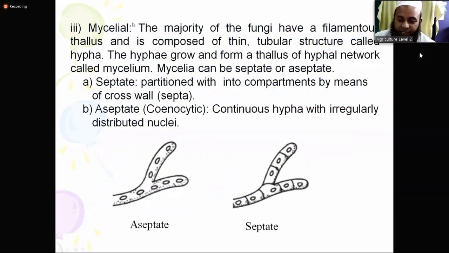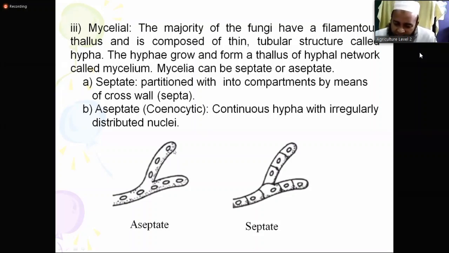This is mycelial type of thallus. The majority of the fungi have a filamentous thallus composed of thin tubular structures called hypha. Now you hear what is hypha. So mycelial means the majority of the fungi have filamentous structure. Filamentous means very long, pipe-like.